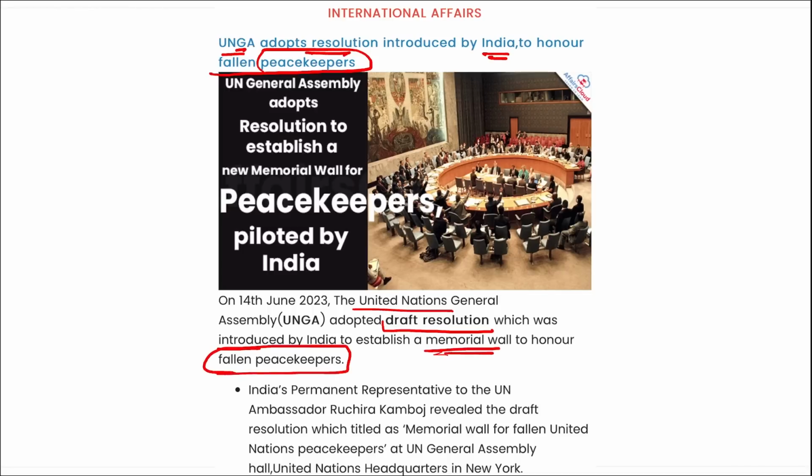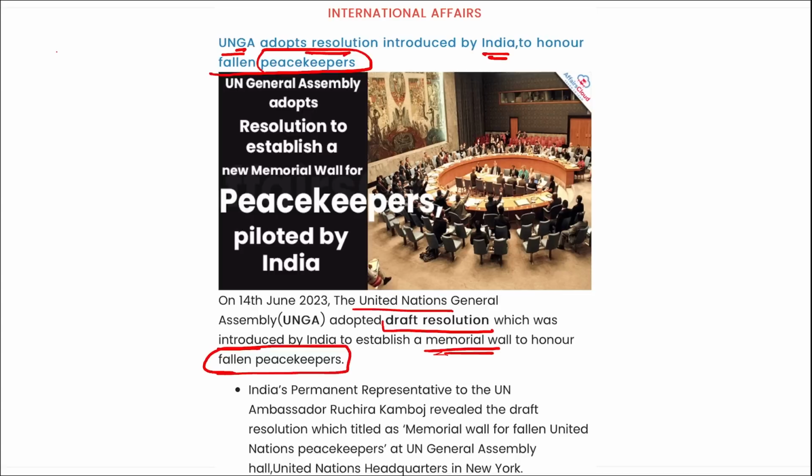The Indian permanent representative to the UN, Ruchira Kamboj, revealed the draft resolution titled Memorial Wall for Fallen United Nations Peacekeepers. Correct? It was adopted by consensus, and the resolution was co-sponsored by nearly 190 UN members out of 193 member states. It will be funded from voluntary contributions, and the wall will be included in the ceremonies of the International Day of United Nations Peacekeepers.